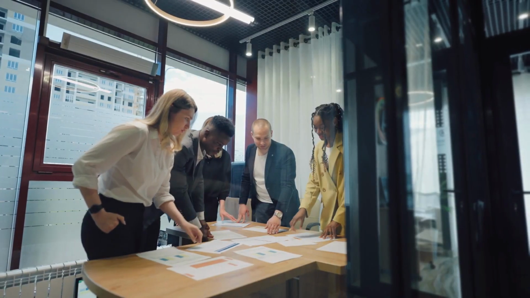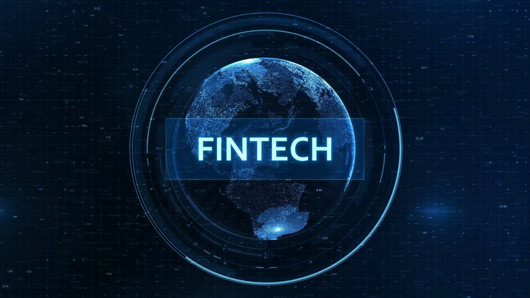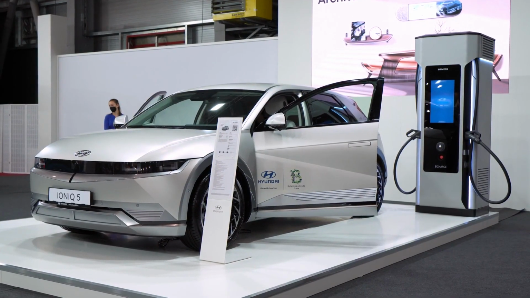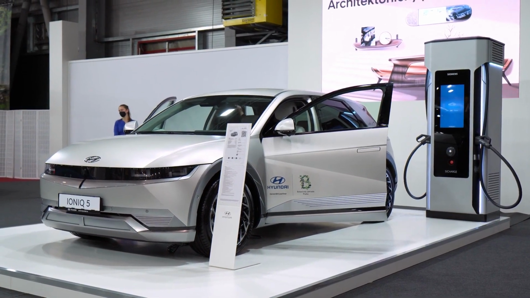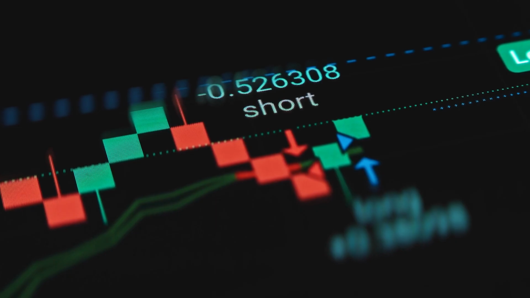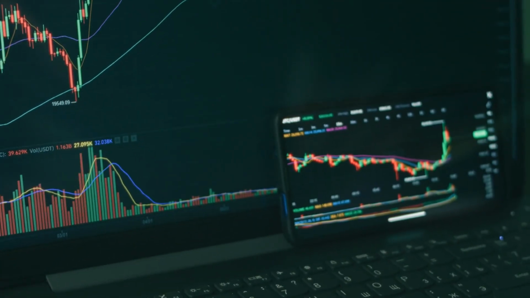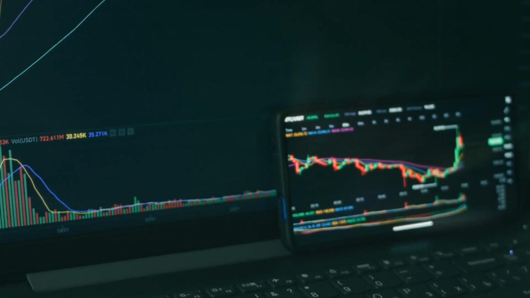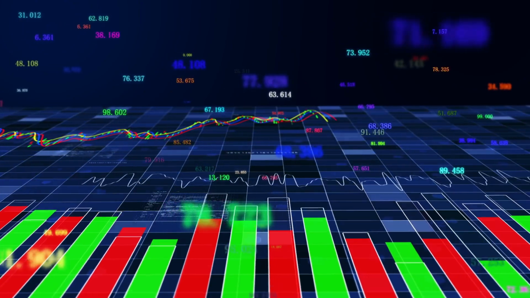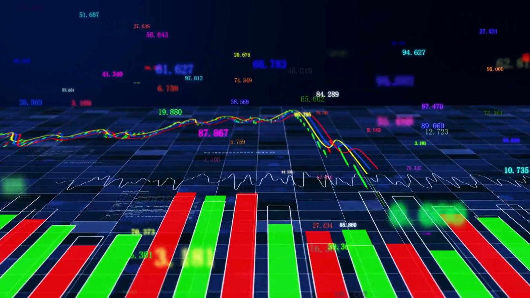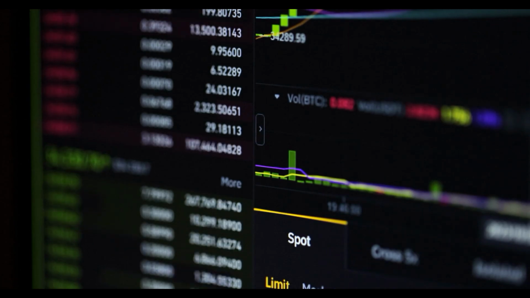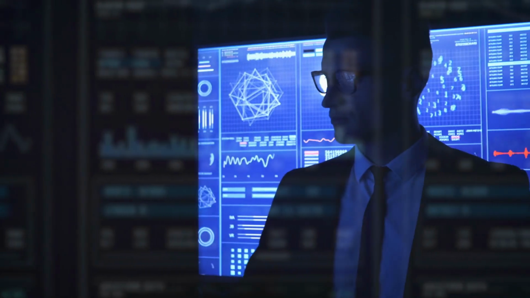This shift has led to sharp declines in sectors like fintech and electric vehicles, which were darlings of the previous bull run. Algorithmic trading has also played a role in amplifying market volatility. Automated systems, programmed to react to price changes and news, often trigger large sell-offs when certain thresholds are reached. This mechanized trading creates a snowball effect, where initial declines lead to further selling pressure.